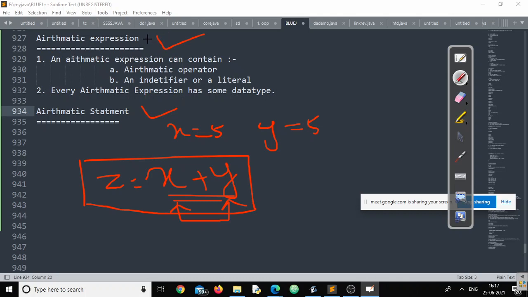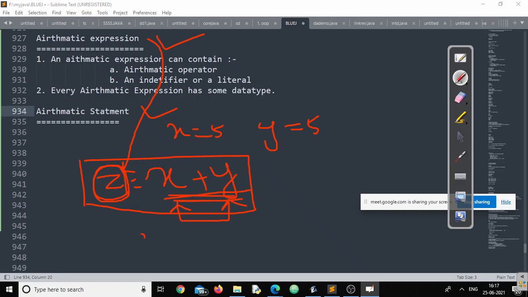If the output of an arithmetic expression is stored in a variable, the entire statement is called an arithmetic statement. Clear? Yes, sir. Okay. Now, here also, this Z has some type or not? Yes, sir. Otherwise, there will be a data type mismatch.